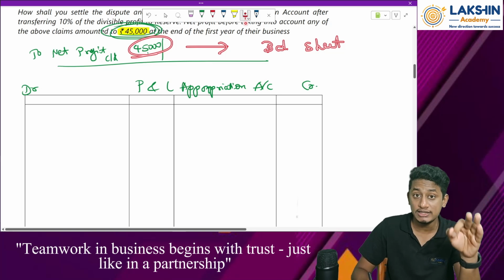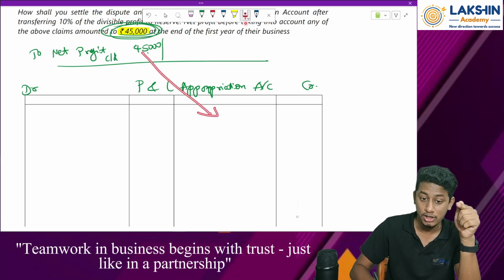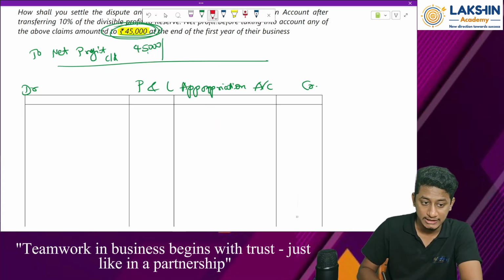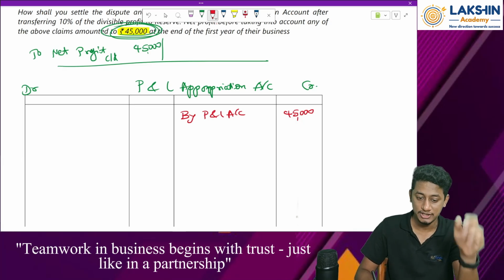But in this case, I am preparing the accounts for a partnership firm. So this profit will be transferred to the P&L appropriation account on the other side, by passing the entry by P&L account, 45,000. Clear? This is how you pass the entry in the P&L appropriation account.